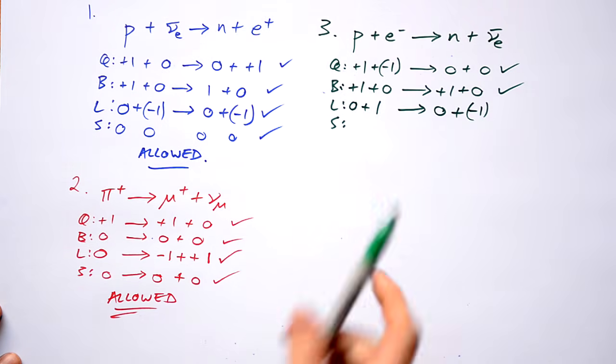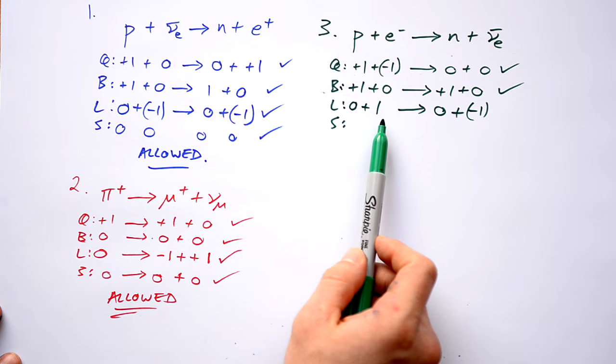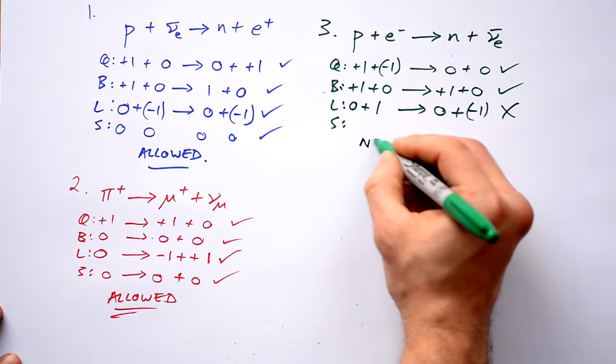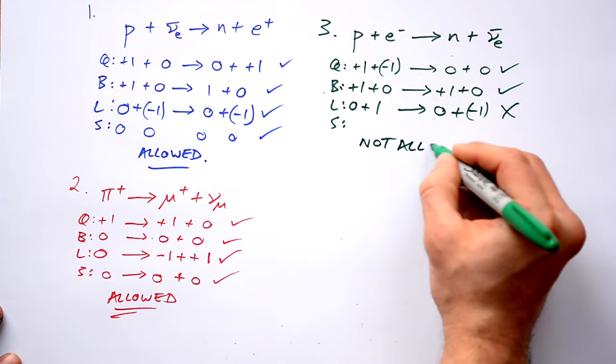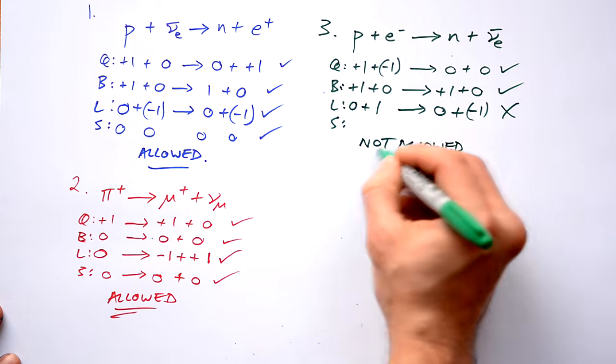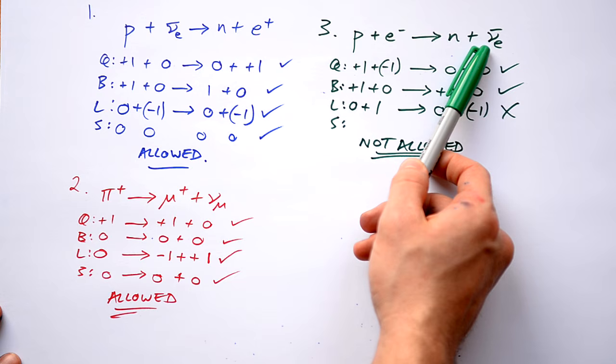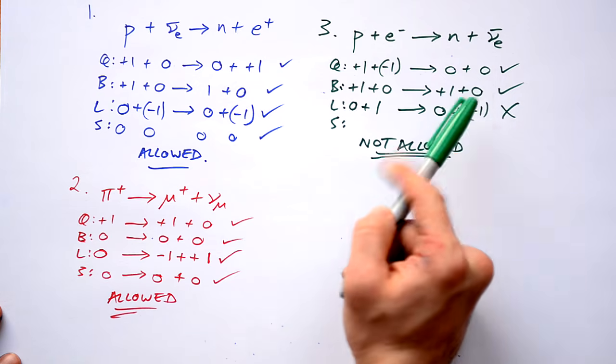That can't work, can it? Because I have a lepton number of 1 beforehand and -1 afterwards. So therefore, this is not allowed. That cannot happen in real life. What would I have to do to change this to make it work? Well, this just needs to be a neutrino instead of an antineutrino, and then it would work.